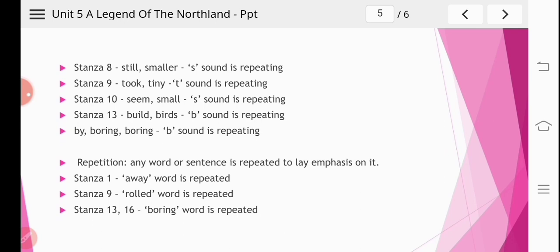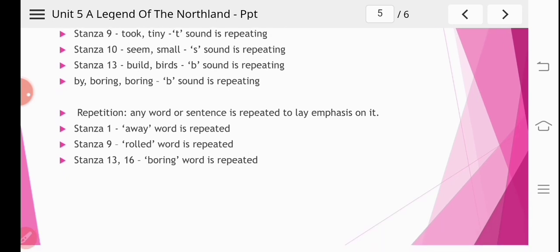In stanza number 13, build, birds, the B sound is repeating. Buy, boring, the B sound is repeating. So these all are alliteration used in this poem. Now we'll move to another point, that is repetition. Any word or sentence that is repeated to lay emphasis on it is called repetition.